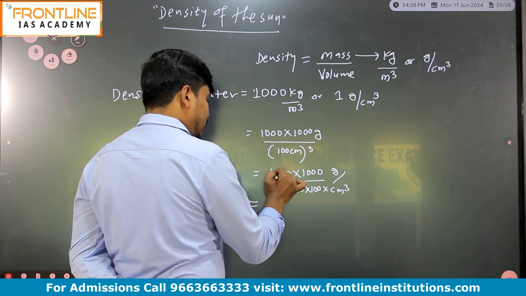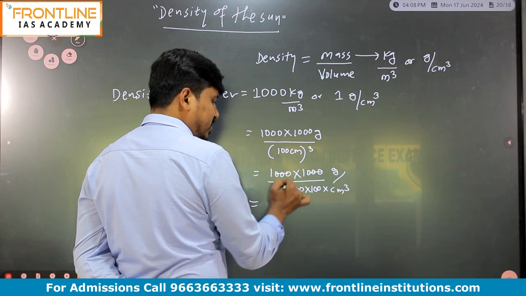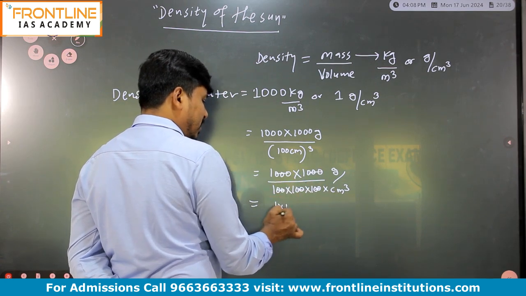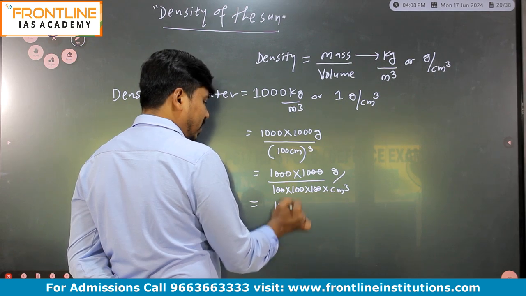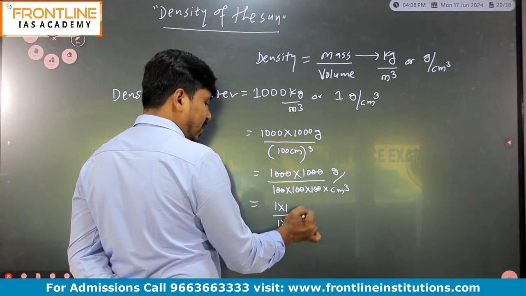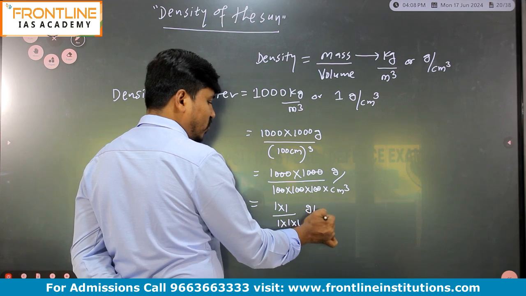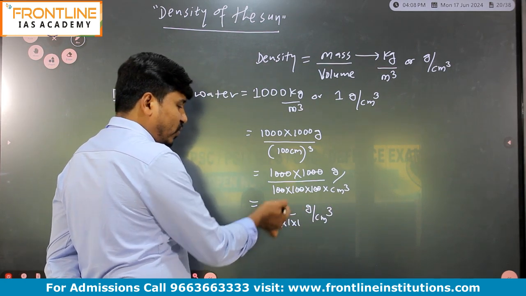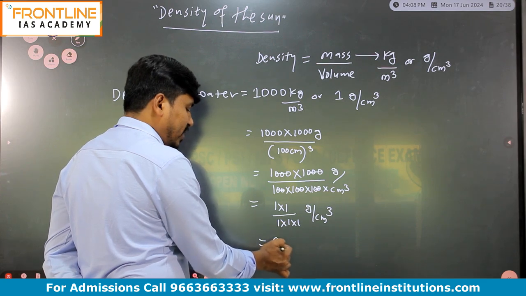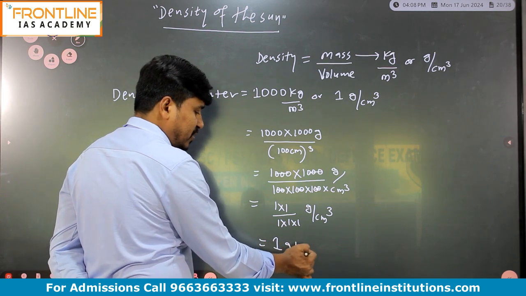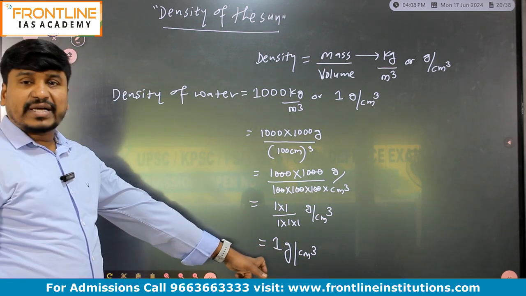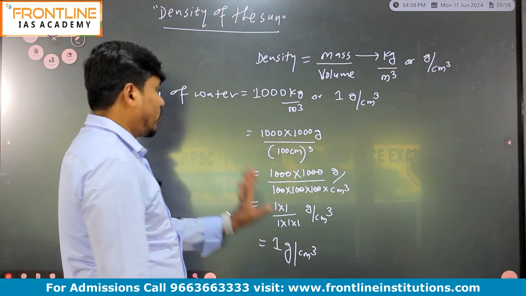So 1 into 1 divided by 1 into 1 into 1 and gram per centimeter cube. So 1 into 1 is 1 only, 1 into 1 into 1 is 1 only, 1 divided by 1 also 1 only, right? 1 gram per centimeter cube. So 1000 kg per meter cube is nothing but 1 gram per centimeter cube, very important.